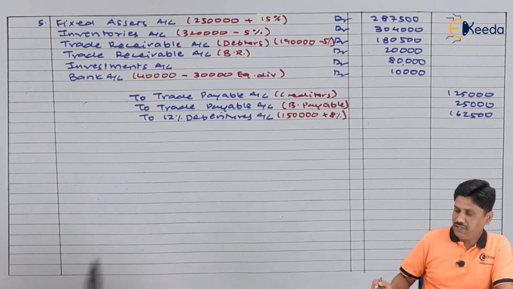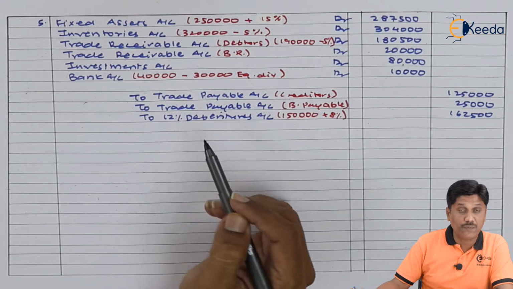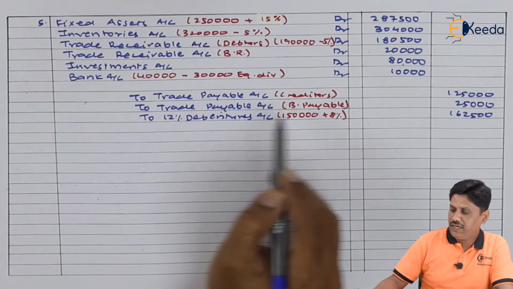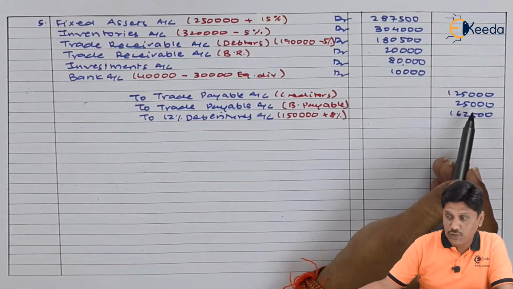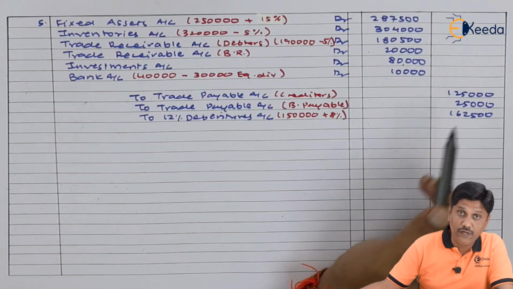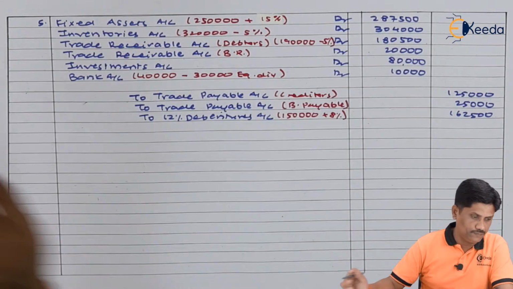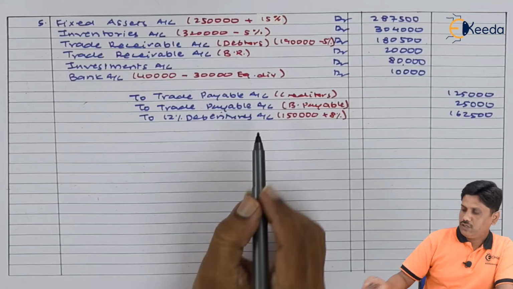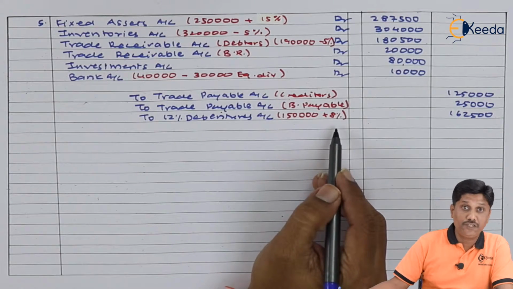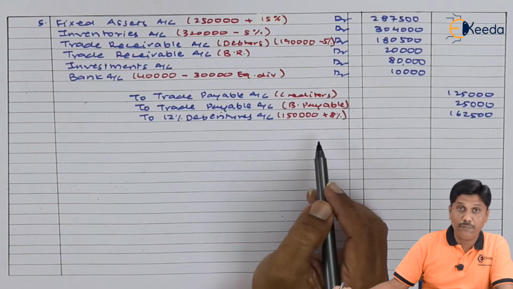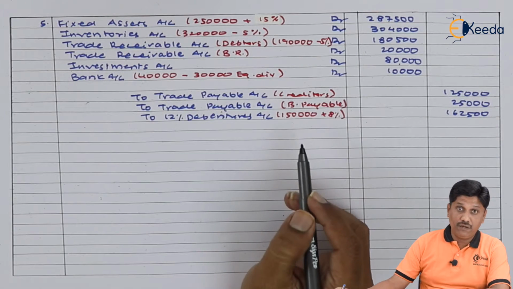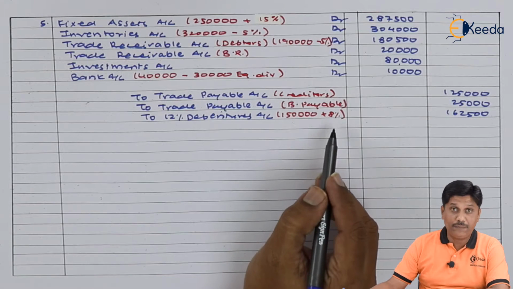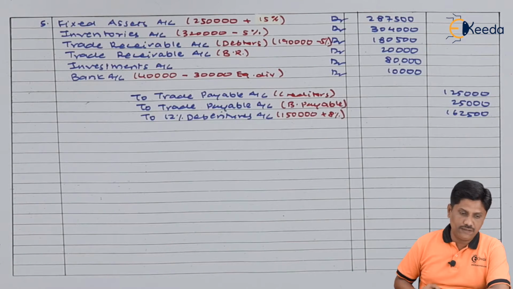At the time of liabilities takeover, also I have credited as per their aggregate values. Let us check. Trade payable creditors, there is no revaluation. Trade payable bills payable, there is no revaluation. I have taken everything at a book value, which is given in the example. Here are the details of trade payable of Q Limited, which are taken over as it is. 12% debentures are to be discharged at 8% premium. So based on that, your debentures having a book value of 1,50,000, it is taken over at a premium of 8%. Let me show you those lines.